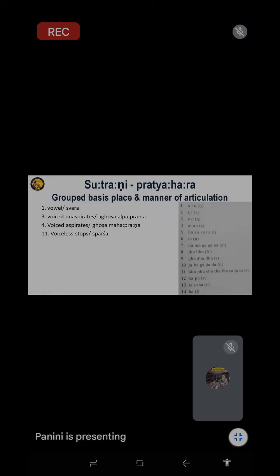Panini is only bringing in the phonology to explain the morphophonemes, the sandhis. From that you will know which sound changes to what, when and where. So that is how we are dealing with sandhi. It will include both phonemic study and phonological change, how a sound changes and when. We saw it with the vowels, and we'll see it with the consonants. Again, we have these pratyaharas, which we will also use, with 1 or 2 sutras to explain how consonant sandhi is also made by rules. We'll be seeing Vyanjana Sandhi, as we know it.